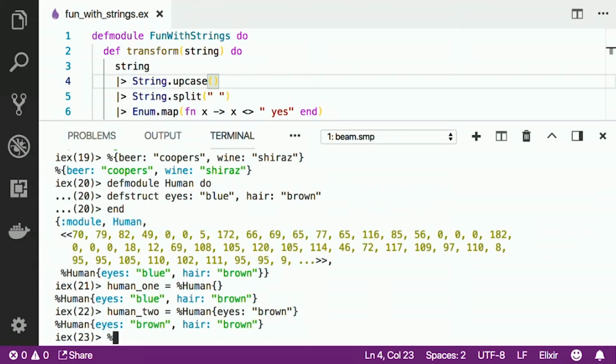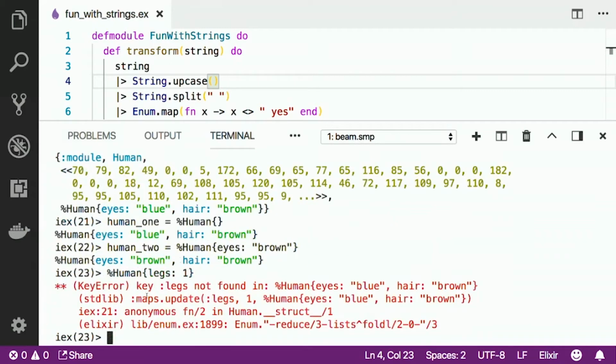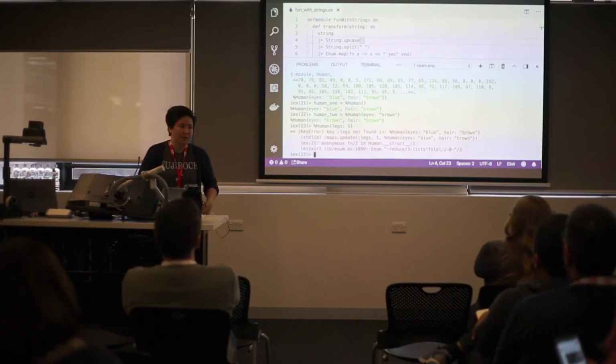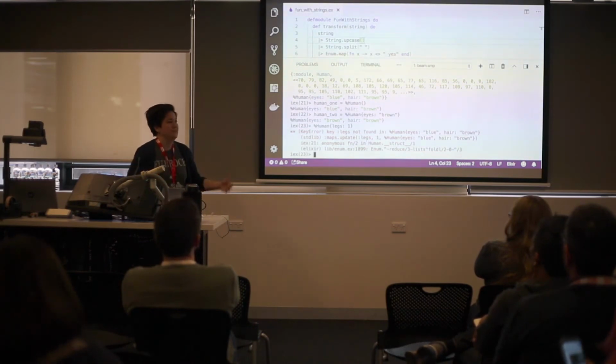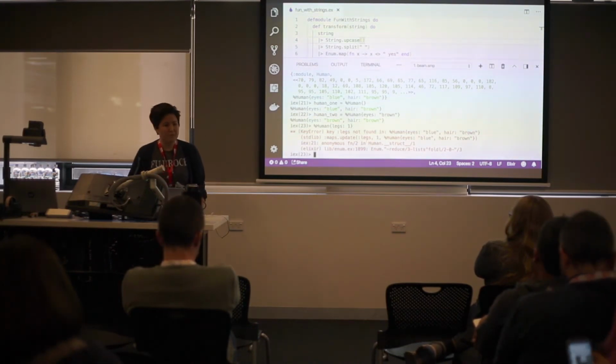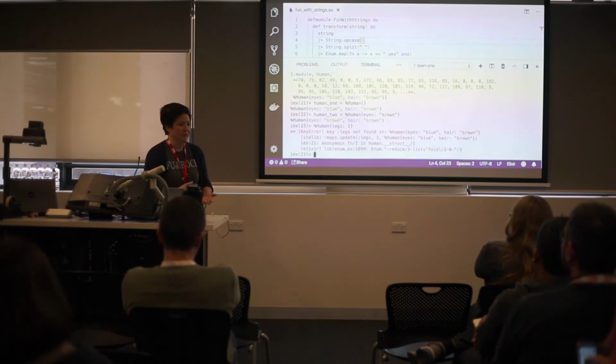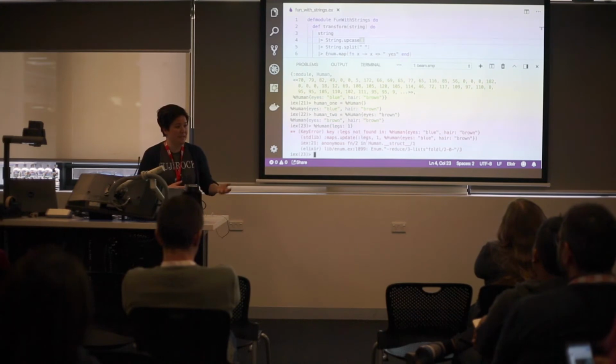If we try to introduce, hey, this human's got one leg, what I mean by the checking when it's compiling is it'll error and say, hey, key leg not found in this struct. In real-world situations, a struct could be used for, say, a user profile. A user profile will have certain keys that are from the schema in a database. So that would be one reason to use a struct.